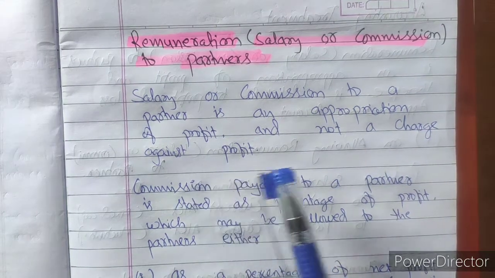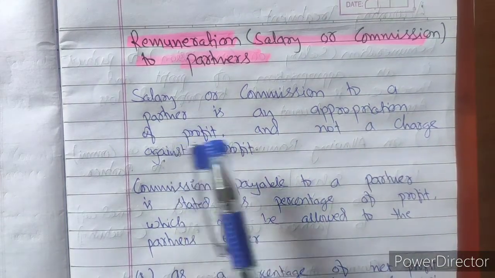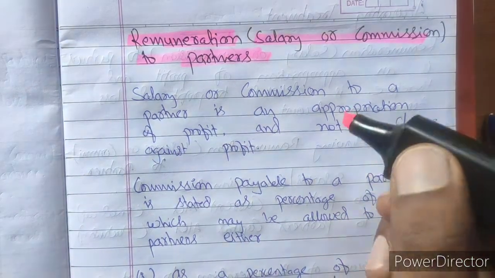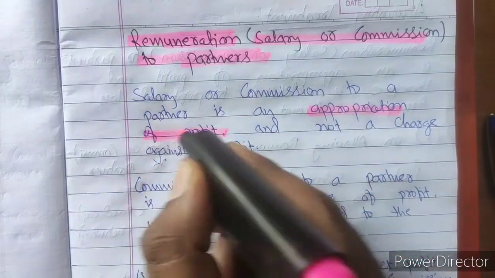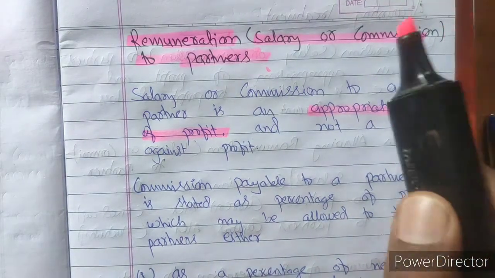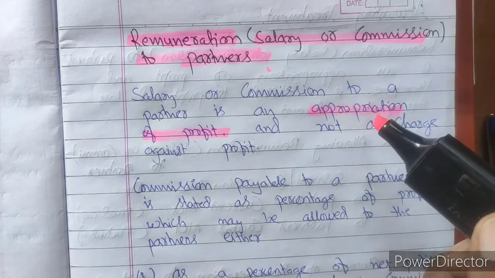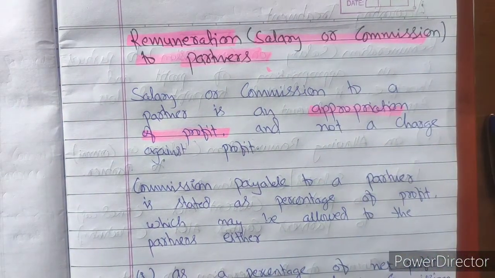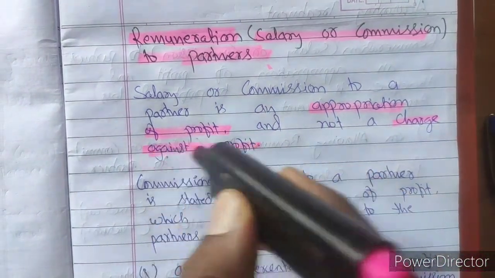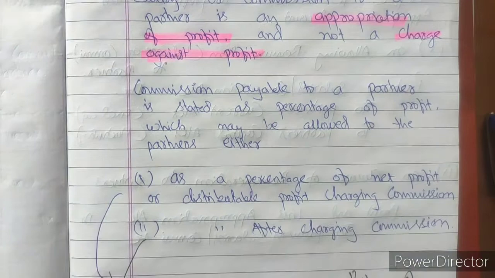We have seen the difference between the concepts of appropriation of profit and charge against profit. Appropriation of profit is not compulsory, whereas a charge against profit is compulsory. Appropriation of profit means it will be paid whenever there is profit. If the partnership deed is silent, with no profit, no salary and commission will be paid. But if the partnership deed has a predetermined rate, it will be paid as per the decision. In case there is a loss, no salary and commission will be paid, as it is an appropriation of profit. Whereas a charge against profit is something compulsory and necessary to pay. So salary and commission is an appropriation of profit, not a charge against profit.